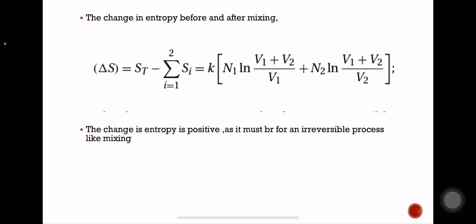So this delta S is positive. As it must be for every irreversible process, the change in entropy must be positive. Here we are considering the mixing of two different gases, so the entropy change has to be positive.